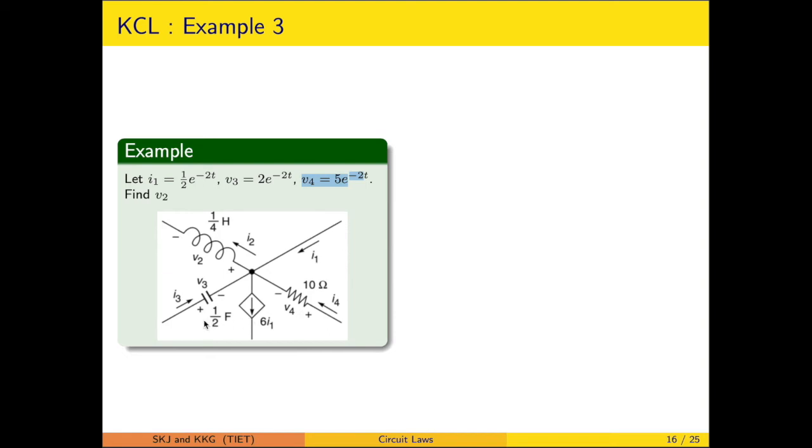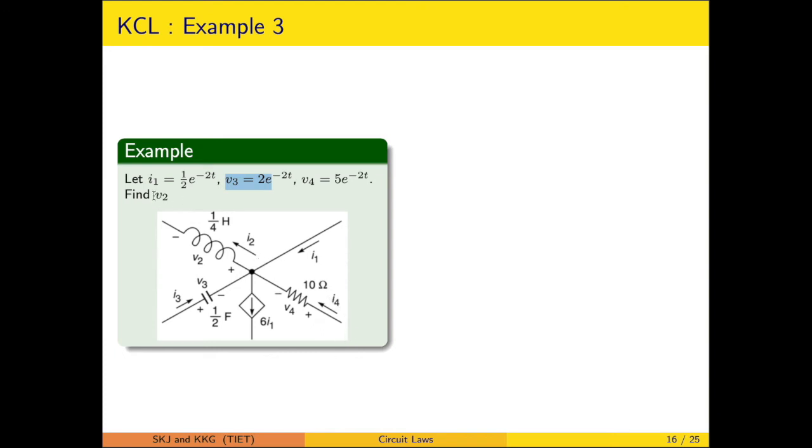This is a capacitor, I3, so the voltage is known, and for the known voltage you can calculate the current in the capacitor, that is equal to C dV by dt. So I3 will be known, and having known I1, I4, the dependent source current and I3, you can calculate I2, which is the current in the inductor.